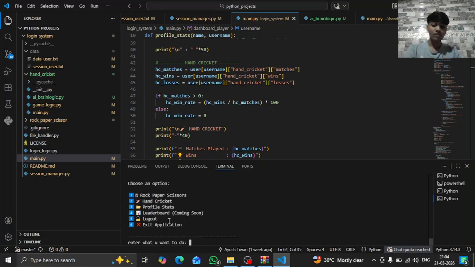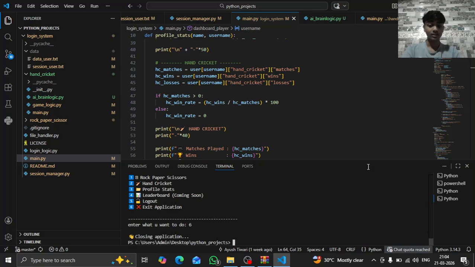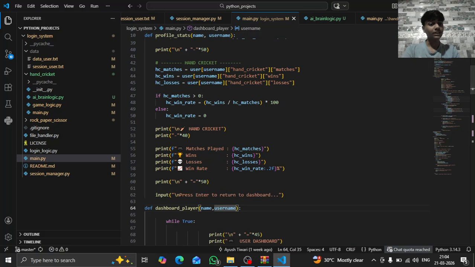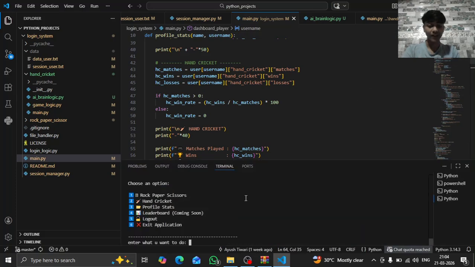Okay, and now we are going to add a leaderboard also. And if we just end the program, for example, okay, we are ending the program. It also has a session. We will start with that only. We will not be asked to login or create an account again.